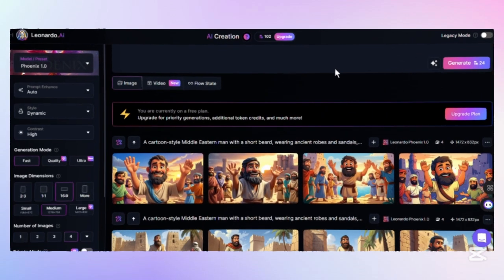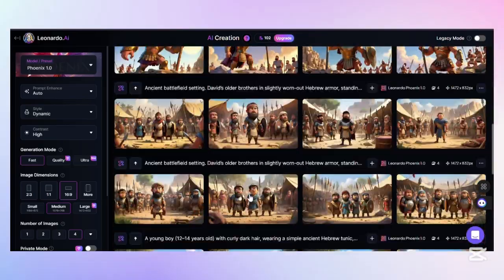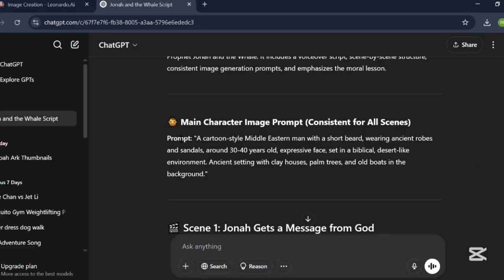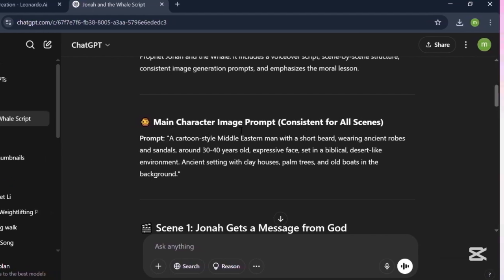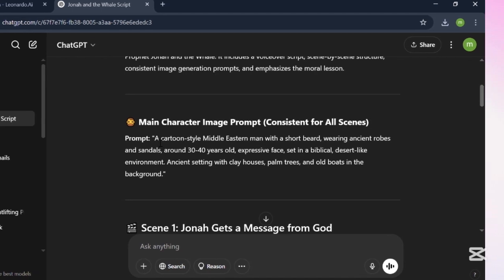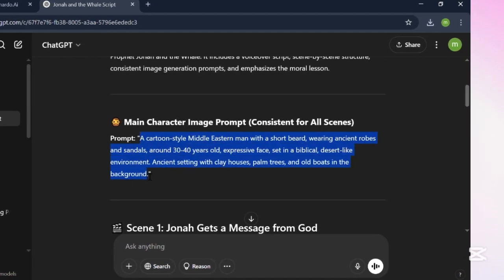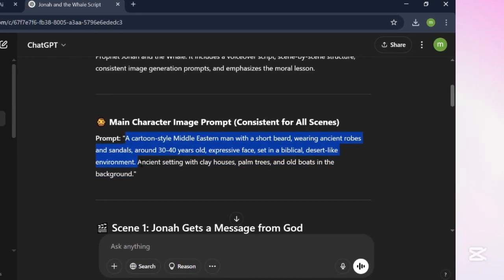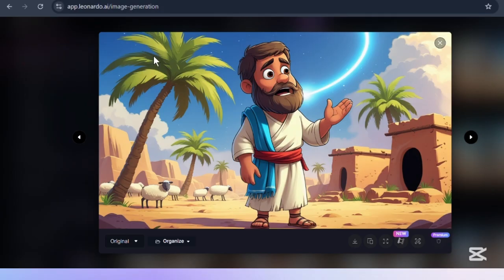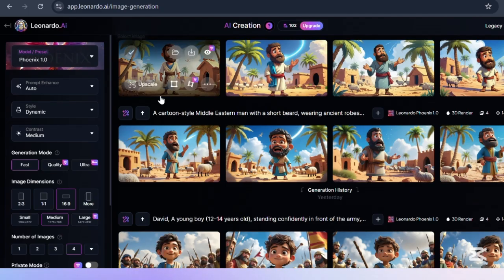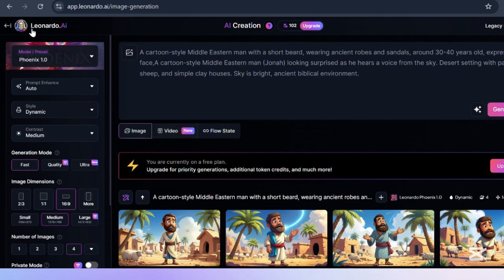The next step is to generate the images for our various scenes. If you look at the results that ChatGPT gave you after the prompt, you see that there is a part that says main character image prompt. So I'm going to copy this part and I'll paste that into Leonardo AI. You're going to have to sign up with them and you'll get some points to generate your images for free. So I'm using the free version of Leonardo AI.